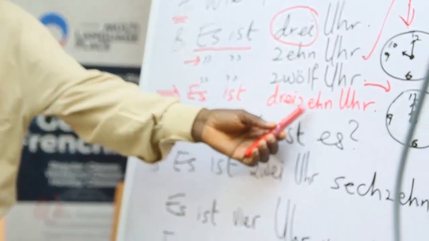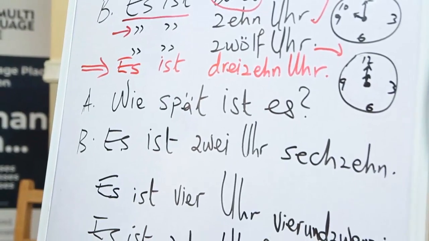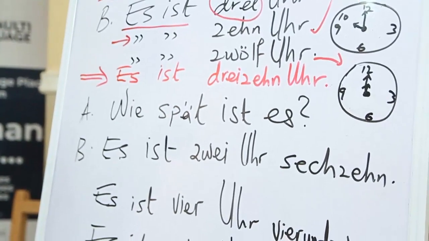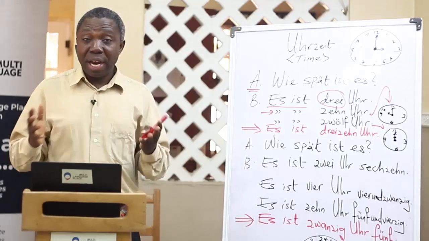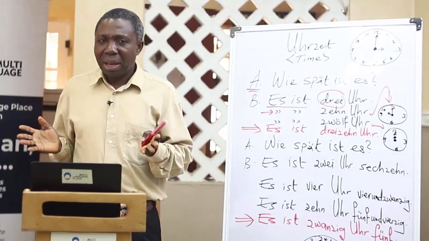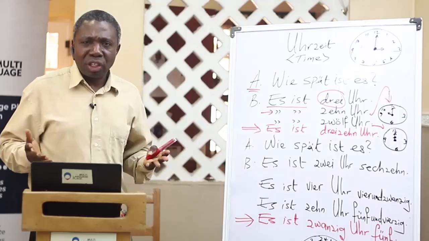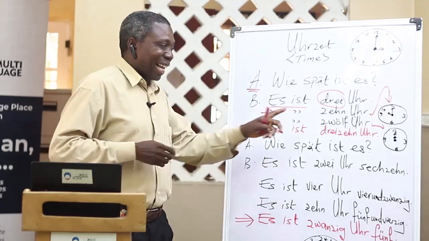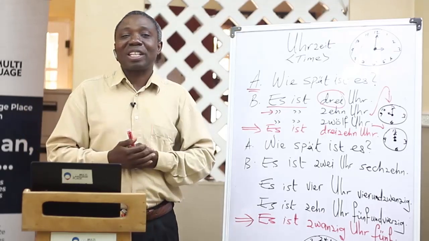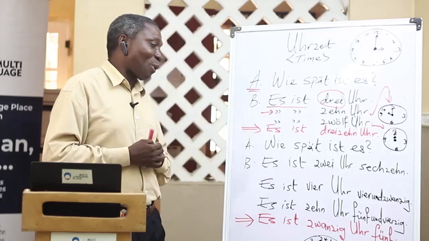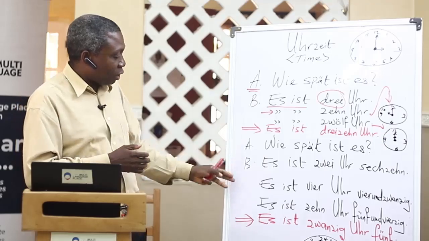Es ist 13 Uhr. That means after 12, we have 13. It is 13 o'clock. That's the one generally used in Germany, and it makes things very clear, because there is no p.m. and a.m. in German. When you say 6 o'clock, everybody understands you are talking about 6 in the morning. When you say 13 Uhr, everybody understands you are talking about 1 o'clock. When you say 18 Uhr, everybody knows we are talking about 6 p.m., and there is no confusion concerning the time. I will still talk more about that later. So I come to the second level.